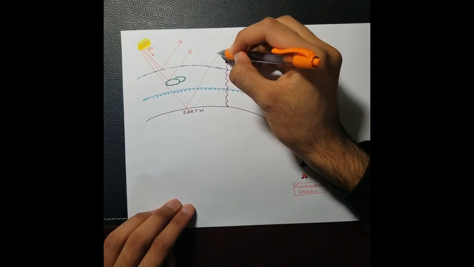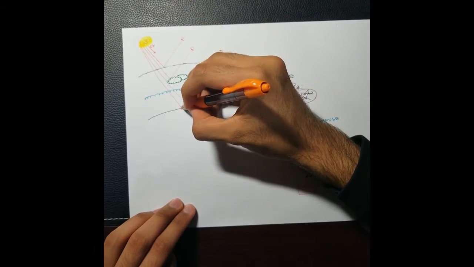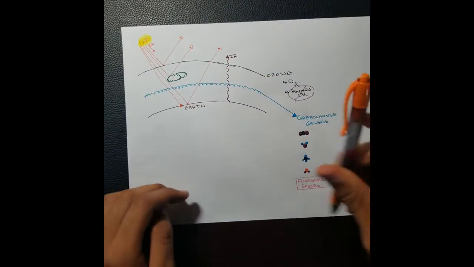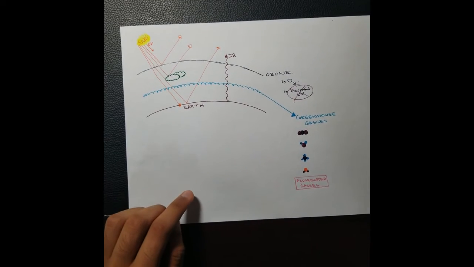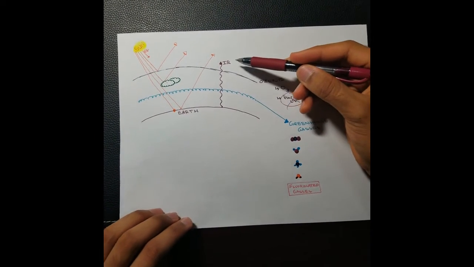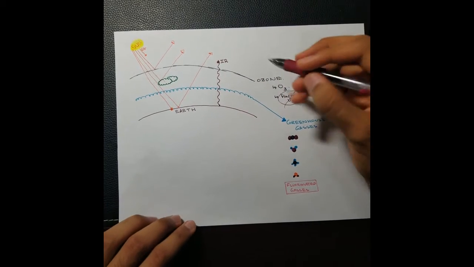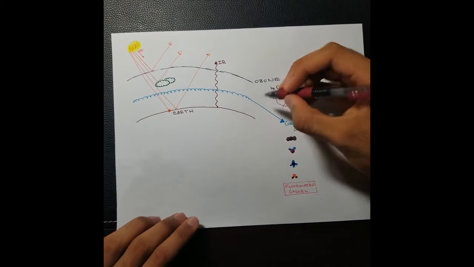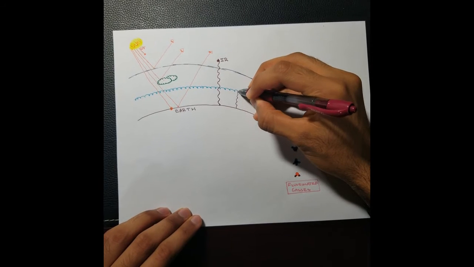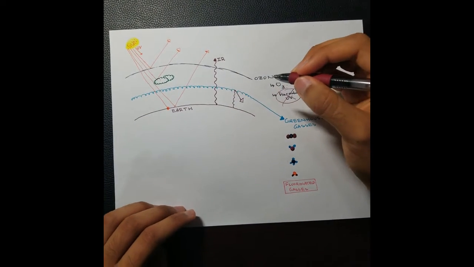A part of Sun's UV radiation is absorbed by Earth's surface, which makes Earth's surface heat up. When Earth's surface heats up, it releases infrared radiation, or IR rays, into the atmosphere and eventually into space. However, greenhouse gases reflect the infrared rays back towards Earth's surface, which makes Earth's atmosphere warmer.